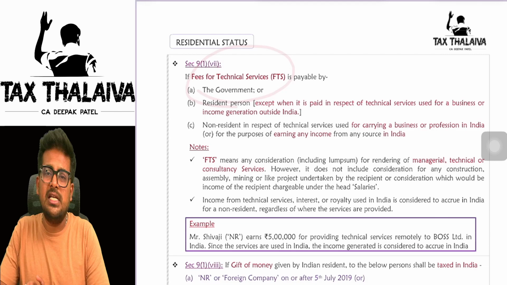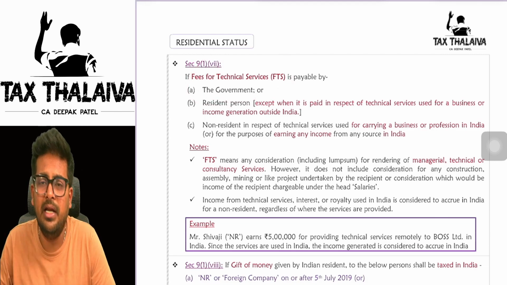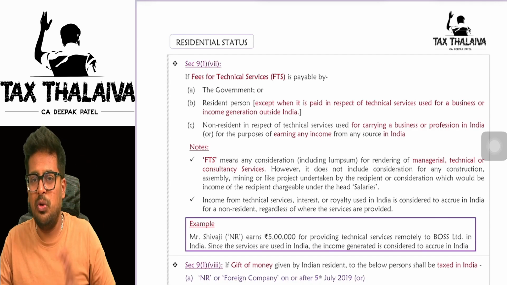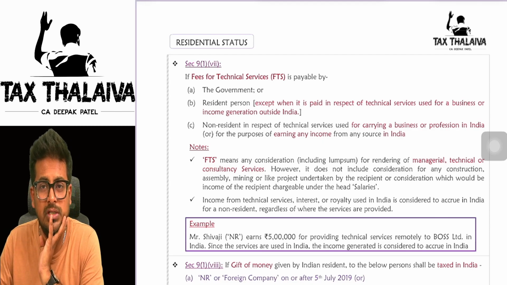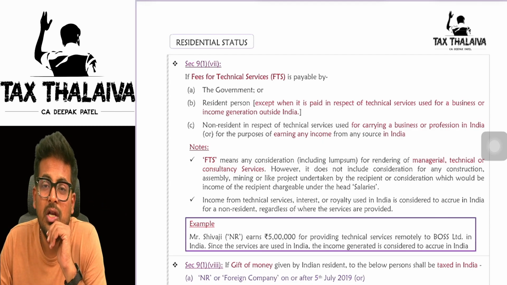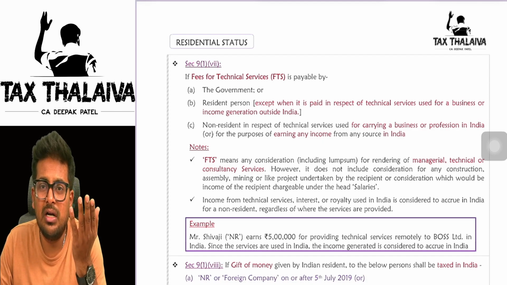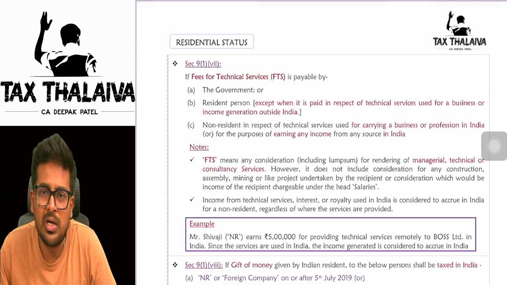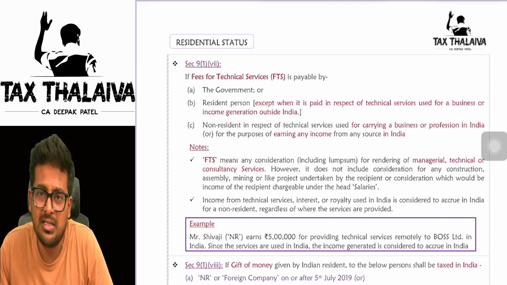The next one is fees for technical services. Let's say the Indian government wants to build a metro. First time, the Indian government wants to build a metro, so it went to Japan. Look at the technology. Oh, very good technology. But we don't have that technology. Now what will we do? The Indian government will ask the Japan government, sir, please send your technical experts to India so that they can give us a plan on how to construct this metro. That plan we are requesting, those technical services, yes or no?